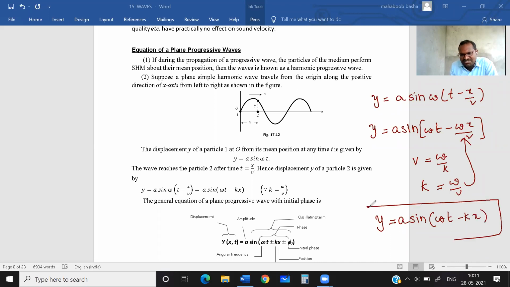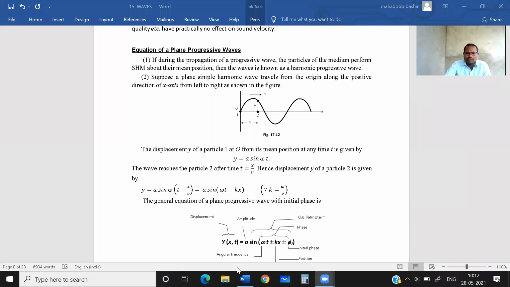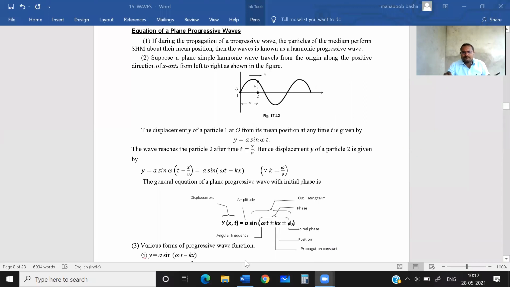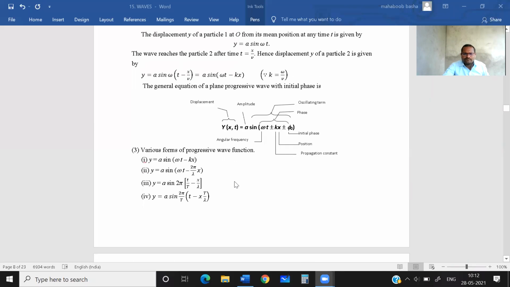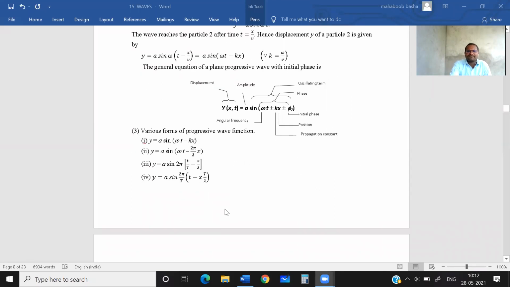You need to learn this equation by heart. Whenever you want to write a progressive wave, you need to write this equation. Remember this, very important: y equals a sin omega t minus kx, because the k value is omega by v.